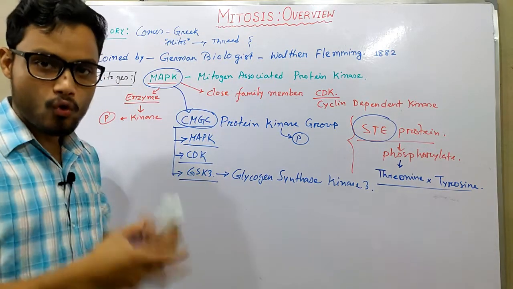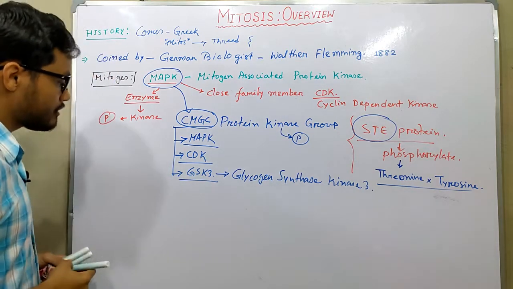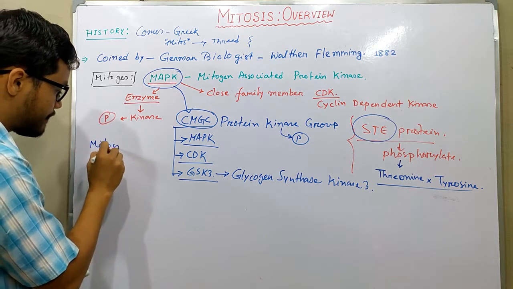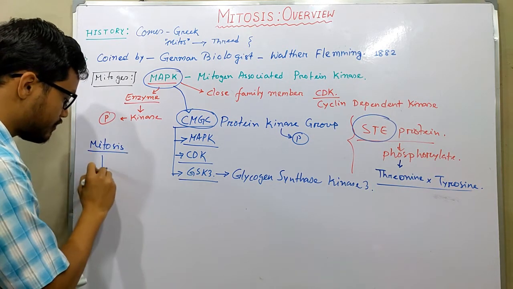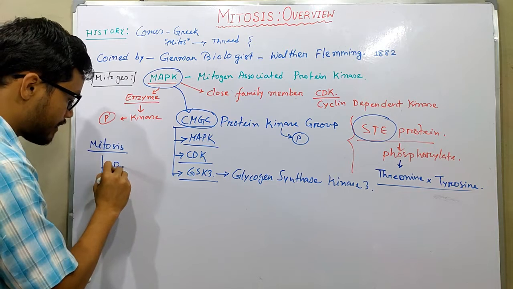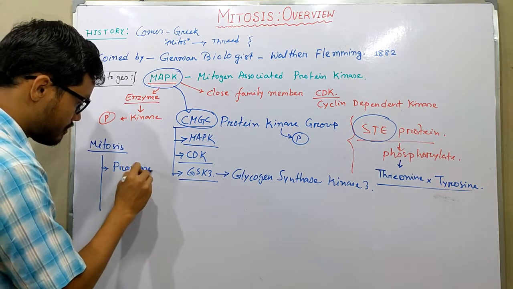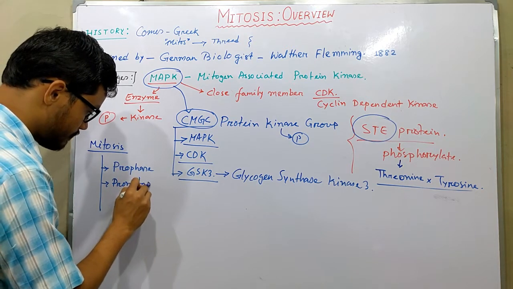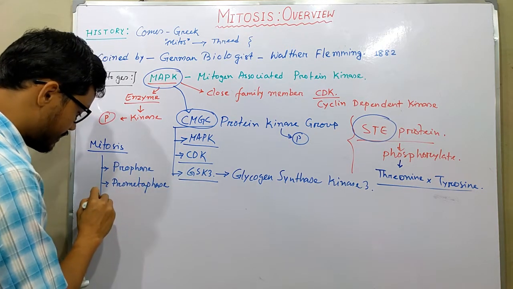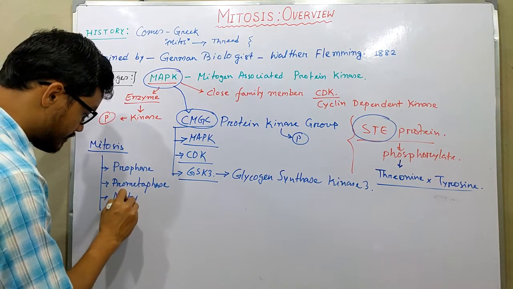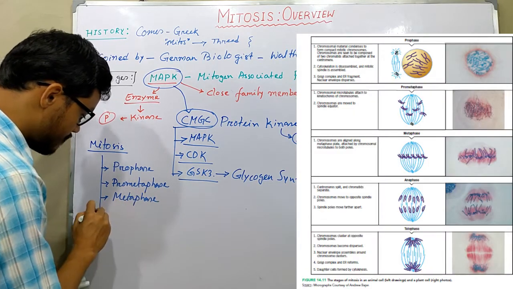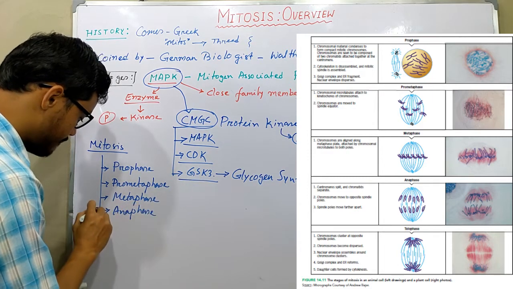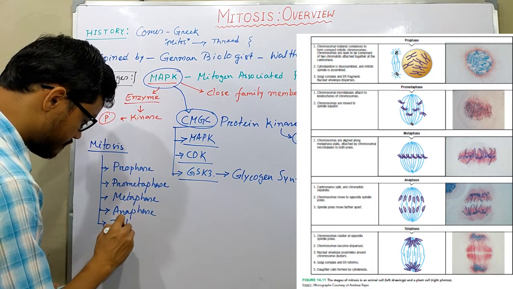Let's jump into the core topic, mitosis. Mitosis is classified into five subphases. One is prophase, second is prometaphase, third is metaphase, fourth is anaphase, and fifth is telophase.